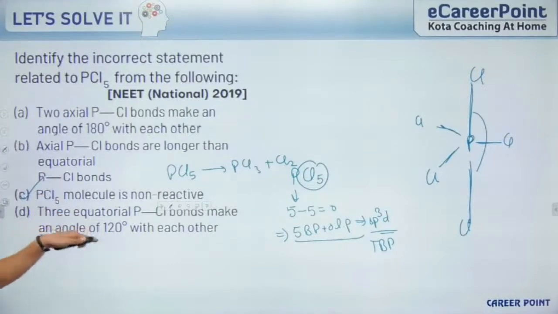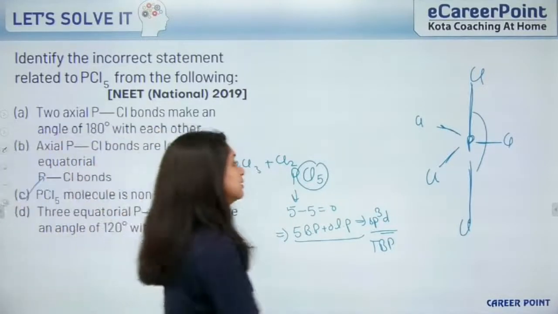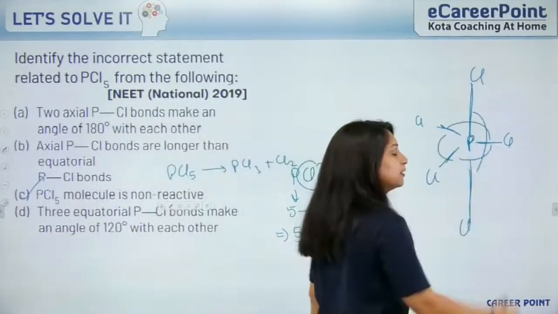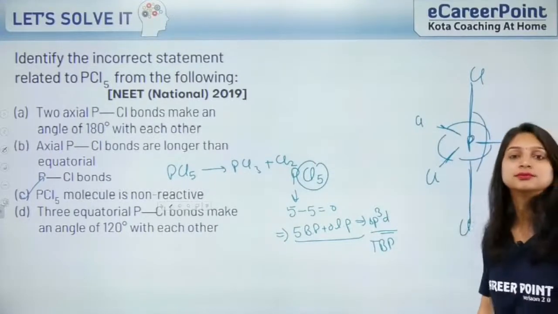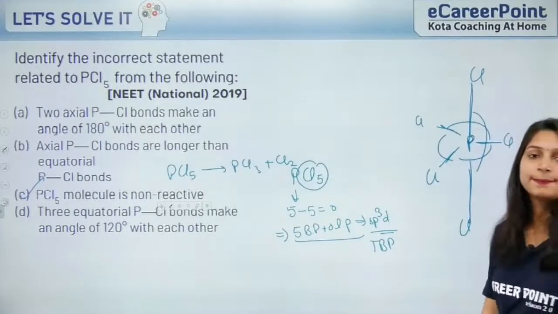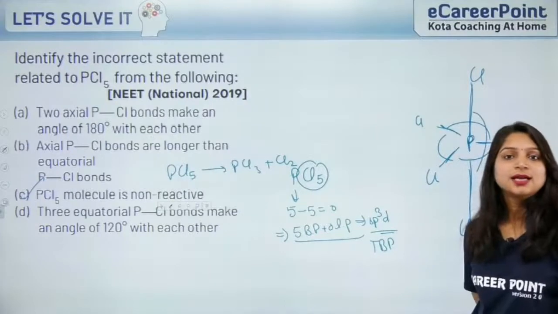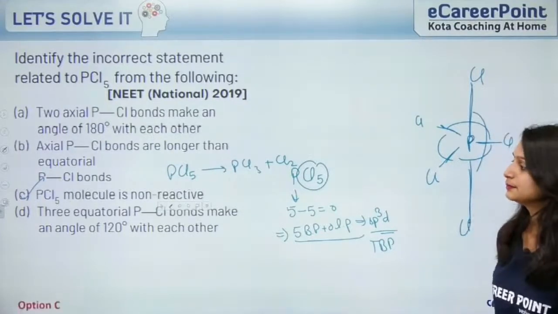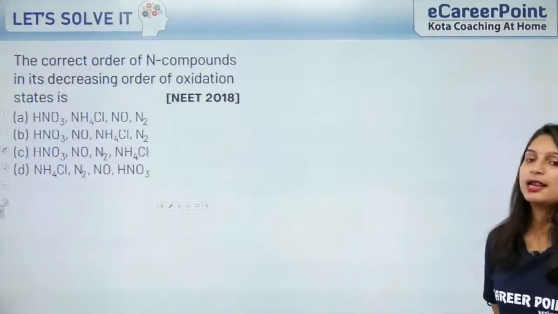The last one is 3 equatorial PCl bonds make an angle of 120 degrees with each other. With each other, yes, 120 degrees. These bonds are 120 degrees. Yes? Is it clear? C option will be the right option.